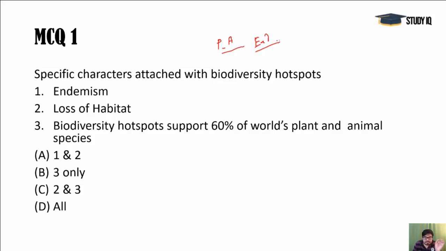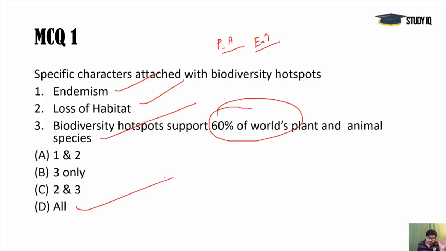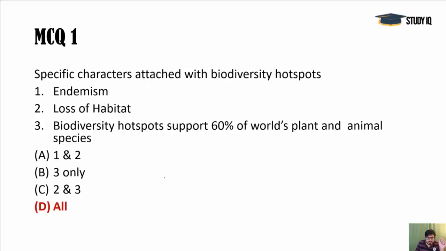So why have they become hotspots? Because there is a loss of habitat. More than 70% of habitat is lost if we compare it with the original area. So the second and first are both correct. The third one says it supports 60% of the world's plant and animal species. That is again correct. So D, all, is the answer here, and let's see the details.